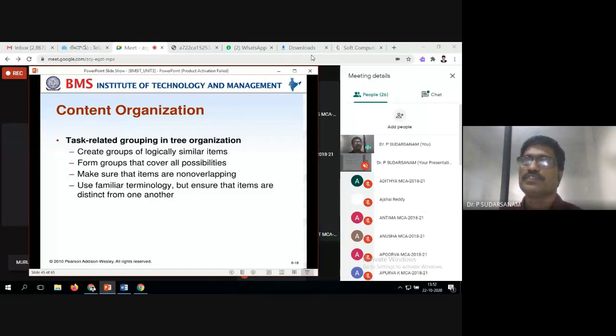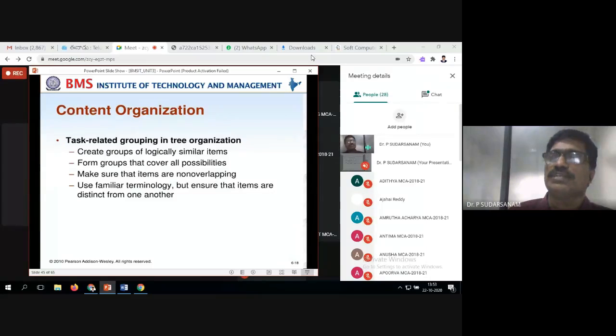Or if you take our college, computer science related departments: CS, IS, AI and ML, electronics and telecommunication. Under that, some of the faculty members, all of these things, subdivisions. That is what creating groups of logical similar items is.